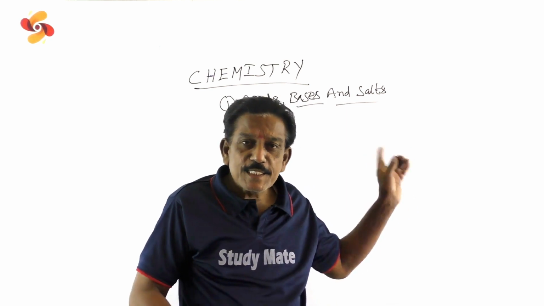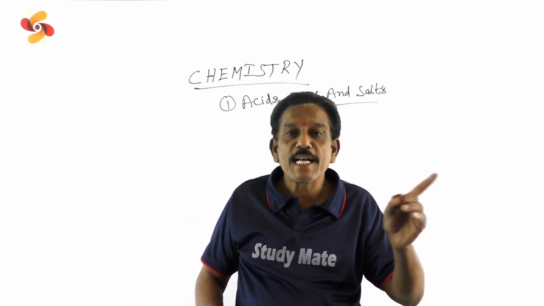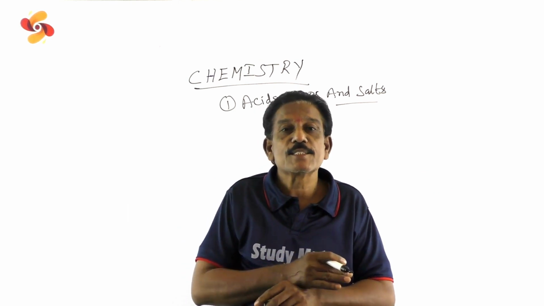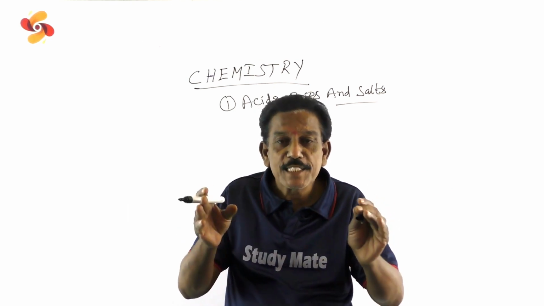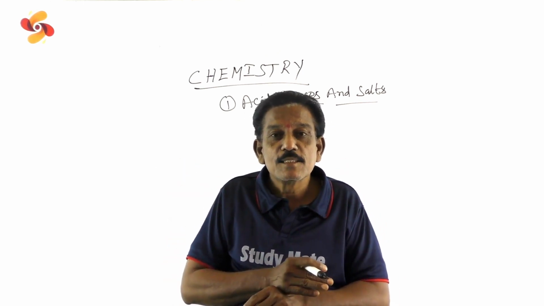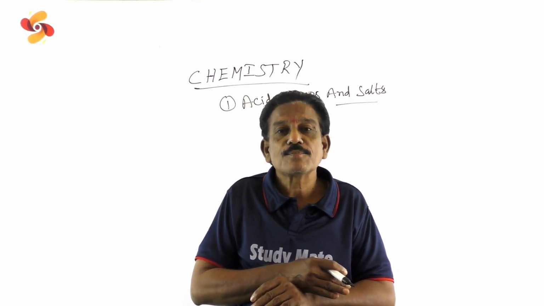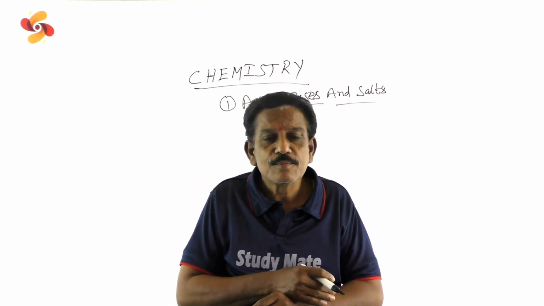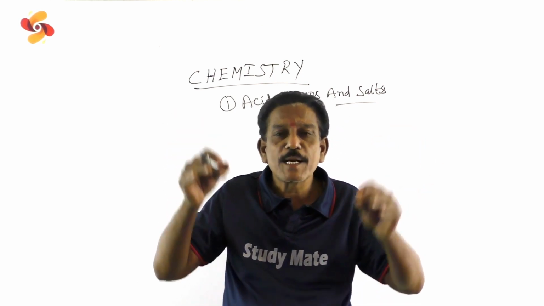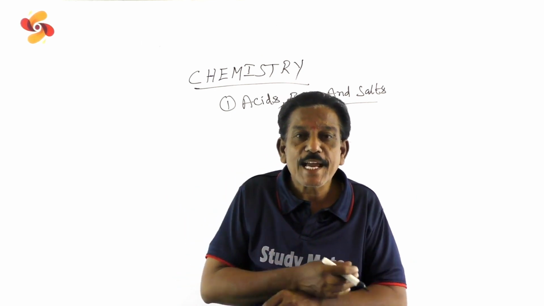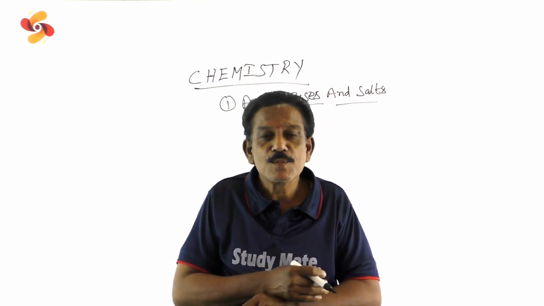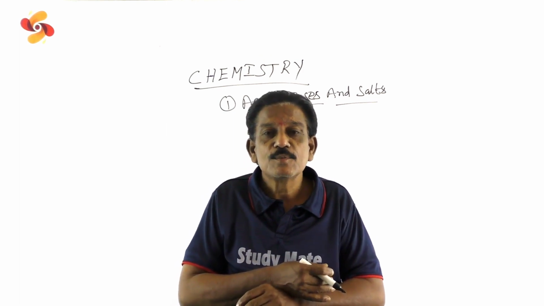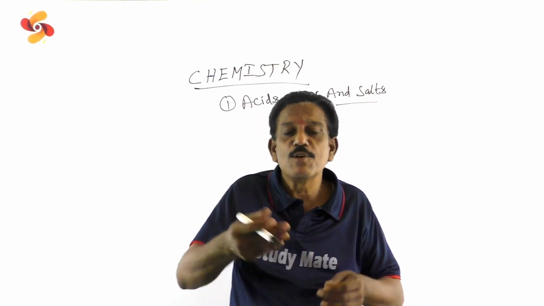In acids and bases, you will face the chemical properties of acids and bases, reactions of acids and bases with the metals, reactions of acids with the carbonates and bicarbonates or metal hydrogen carbonates, reaction of acids with the metallic oxides, reaction of bases with the non-metallic oxides, neutralization reaction, pH, family of salts, and water of crystallization. These are the main concepts in this chapter.